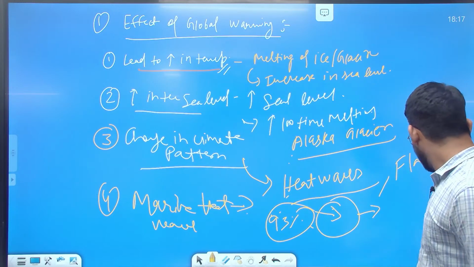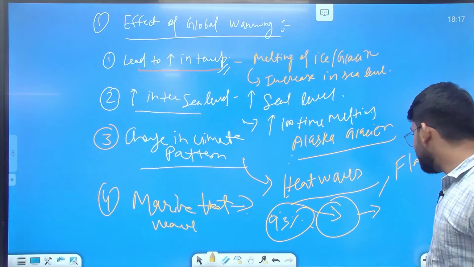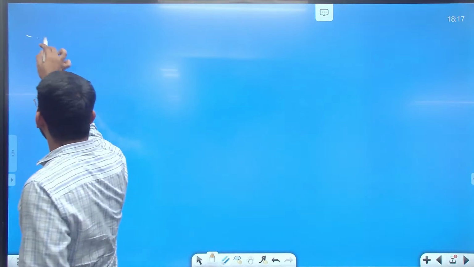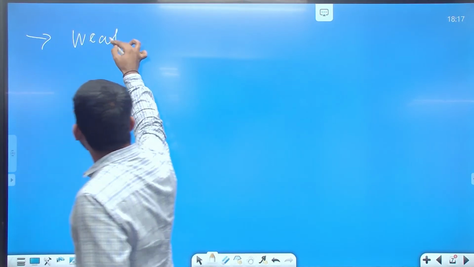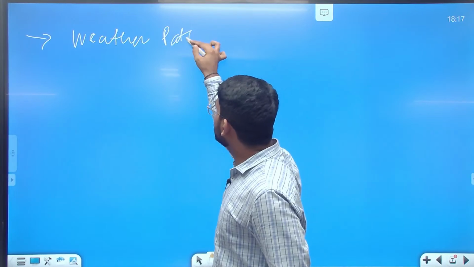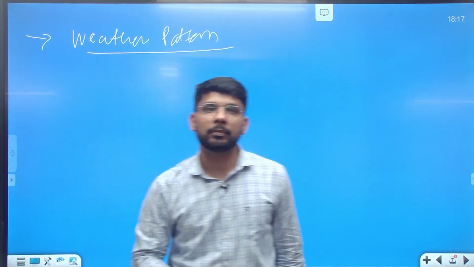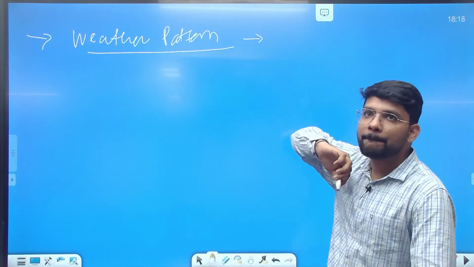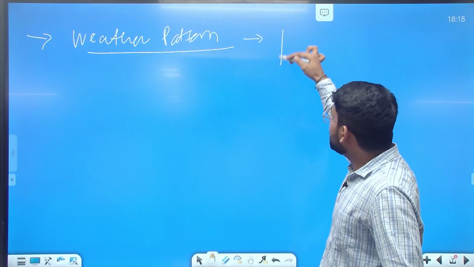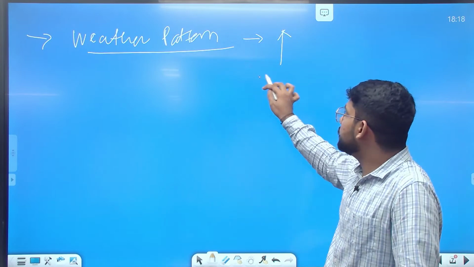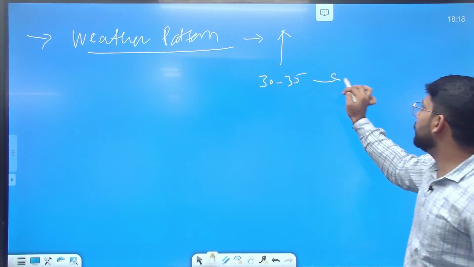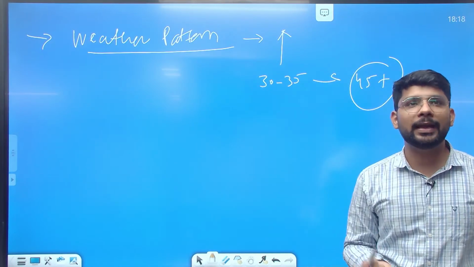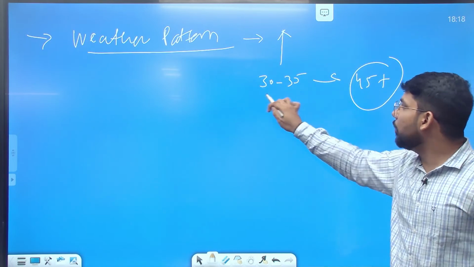The next point we can write here is change in the weather pattern. If you see, due to global warming, there is a change in the weather pattern. In some cases, we see an increase in temperature, where the range was about 30 to 35, now it's reaching more than 45 plus. The case of the UK, the case of Europe nowadays. So you can write about this example.